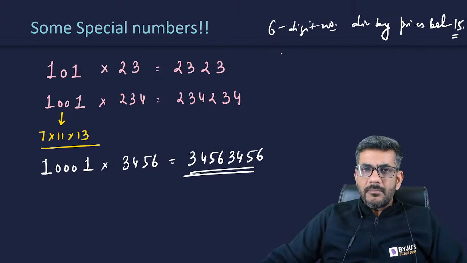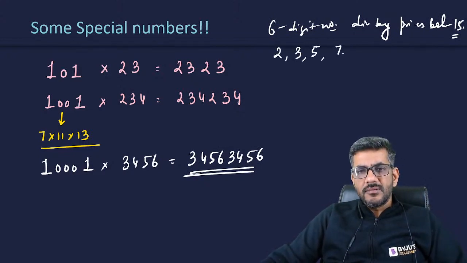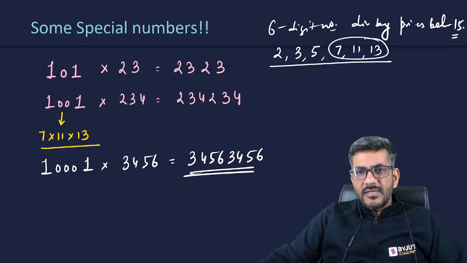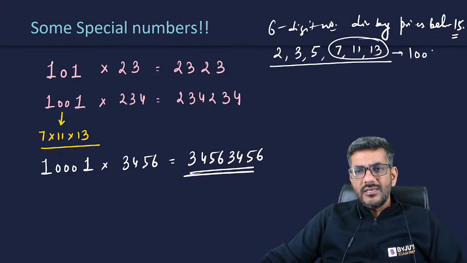Now if it is divisible by all primes below 15, it is divisible by 2, it is divisible by 3, it is divisible by 7, 11, 13, and if it is divisible by 7, 11, 13, of course it is divisible by 1001, isn't it? It would definitely be divisible by 1001.